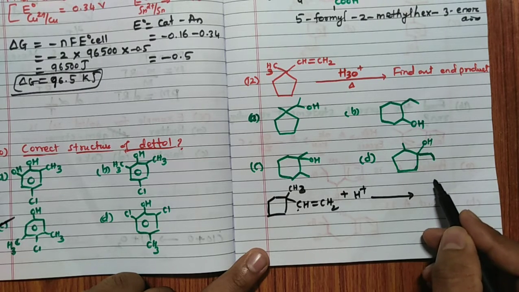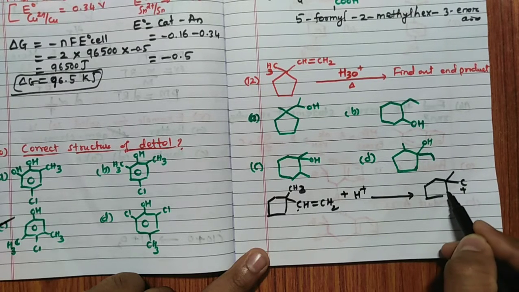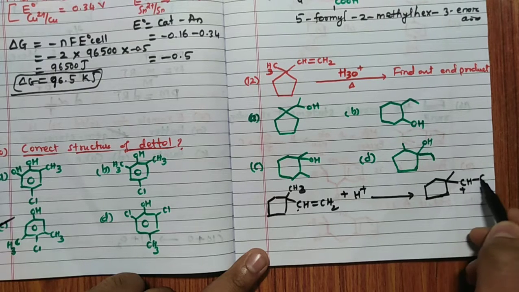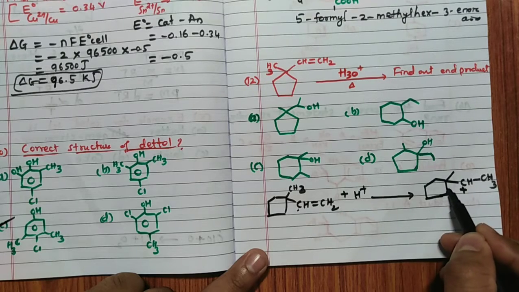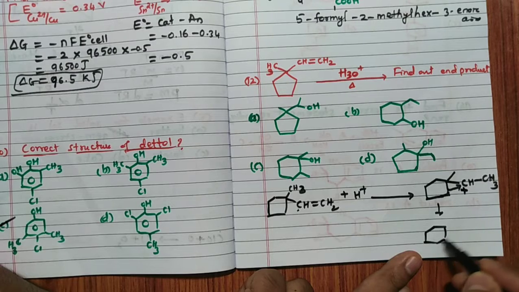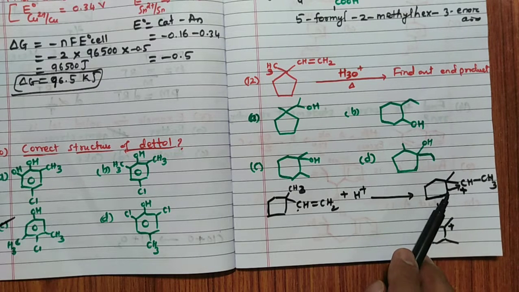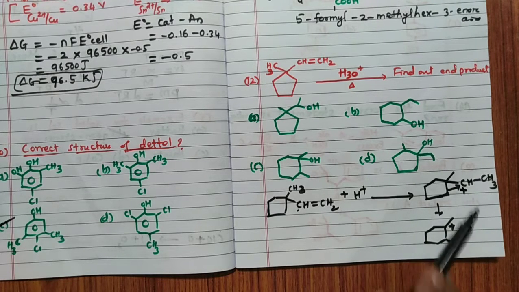So hence the carbocation is going to form like this, that is C+ here, with H and CH3. Now what happens? The carbocation is there, so ring expansion takes place and you are going to get a structure like this, a 6-membered ring with the carbocation present and one CH3 present. This carbon will attach to this carbon, so that this carbon has CH3, and this positive charge shifts here to form a tertiary carbocation.